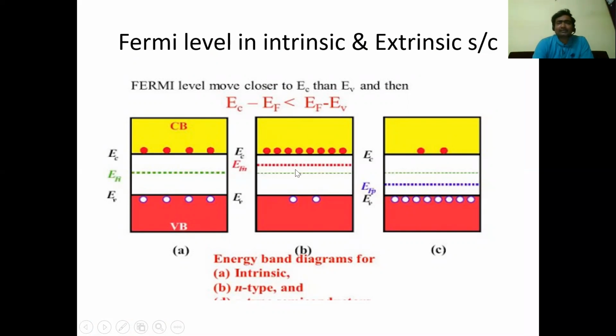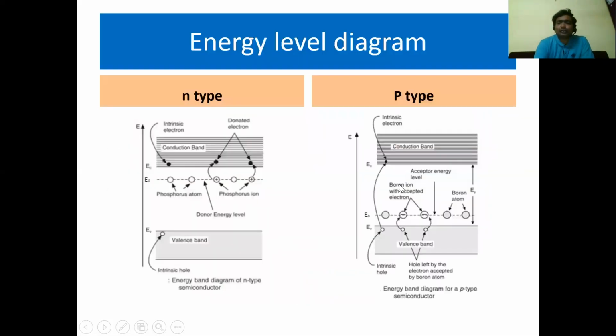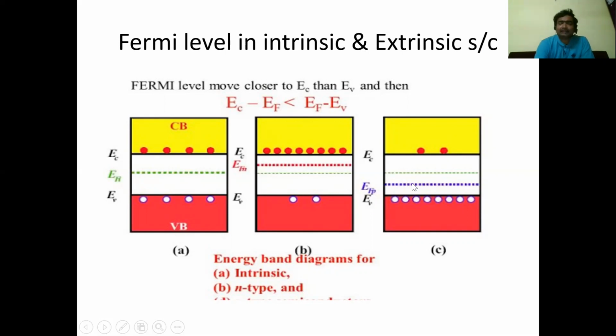If you take an n-type semiconductor, this red line shows the position of the Fermi level. It is very near the conduction band. The upper band is the conduction band, the lower band is the valence band. So in an n-type semiconductor, the Fermi level is very close to the conduction band. In a p-type semiconductor, this blue dotted line is called the Fermi level. The Fermi level in a p-type semiconductor is very close to the valence band.